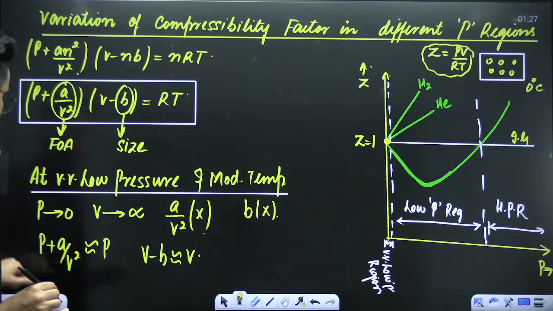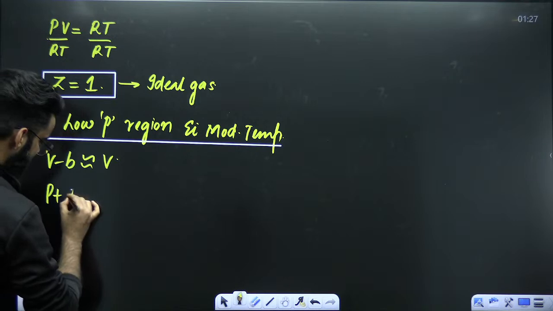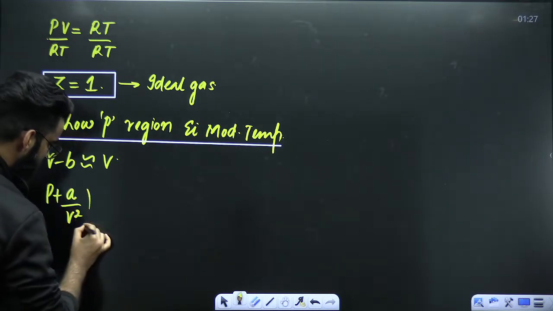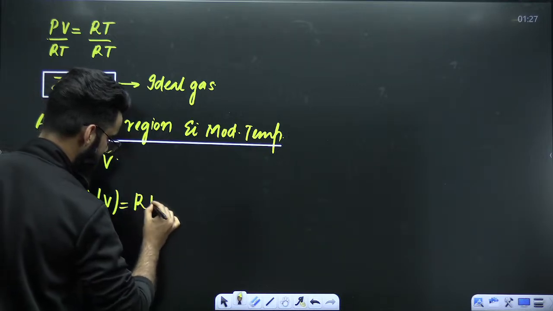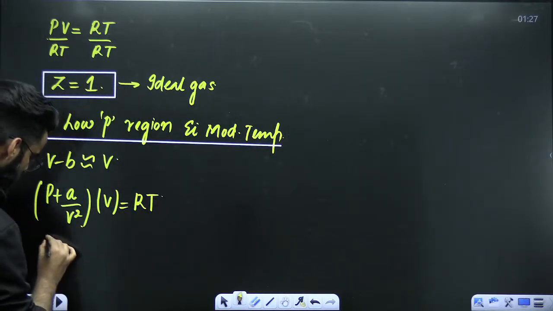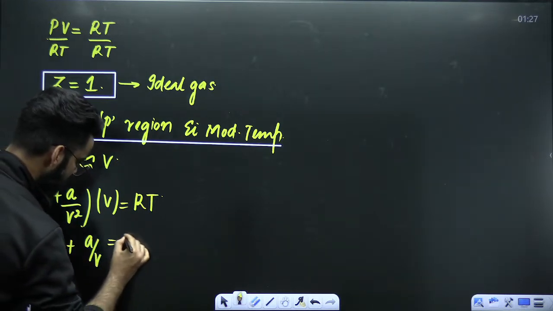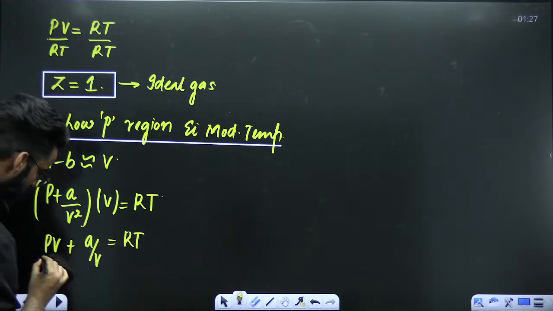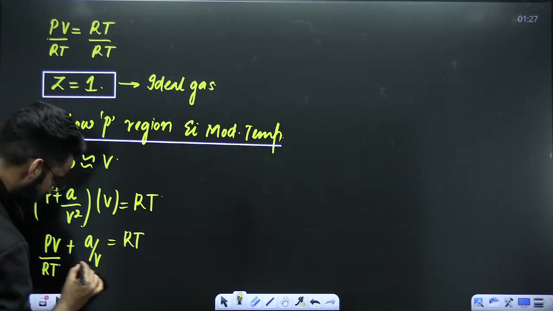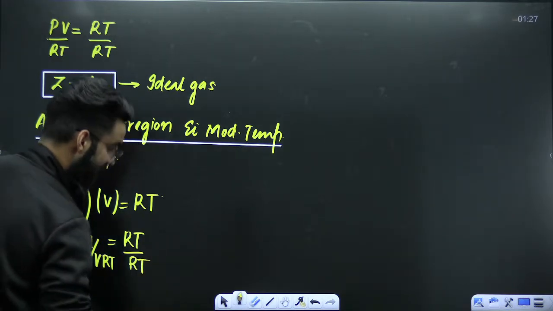Now write the equation. The equation is going to be P plus a by V square, multiplied by V, is equal to RT. Correct? So multiply throughout. It's going to be PV plus a divided by V is equal to RT. Divide throughout by RT.